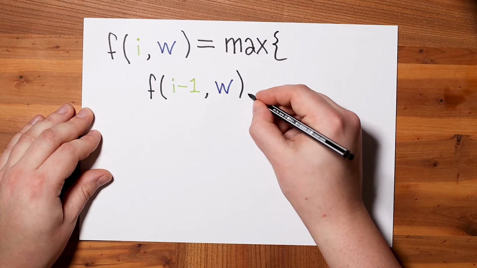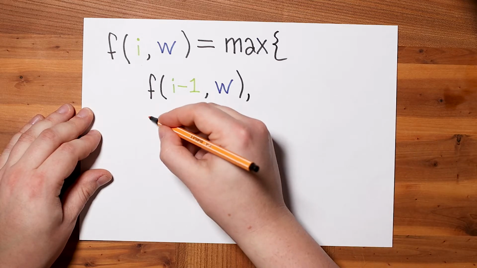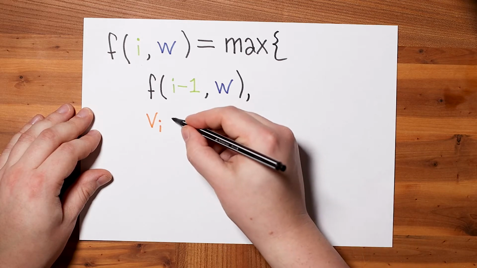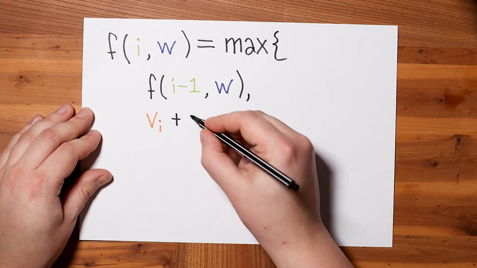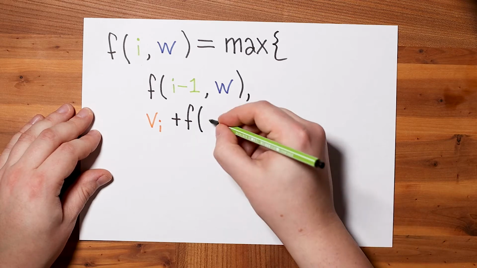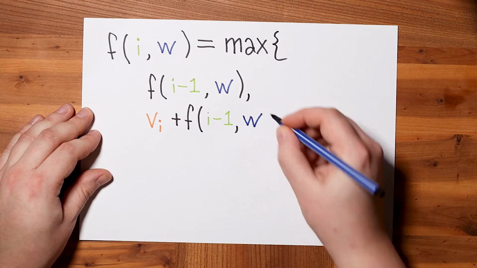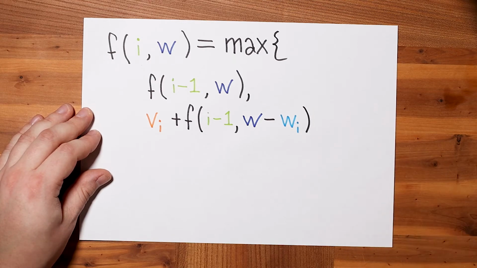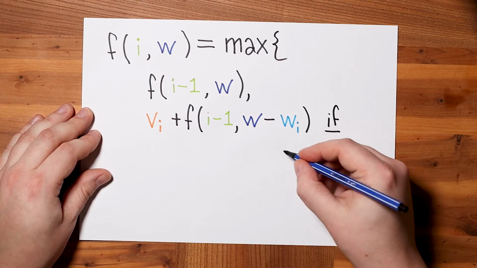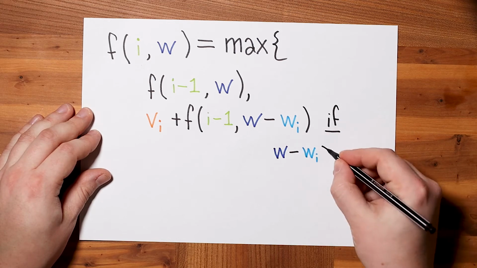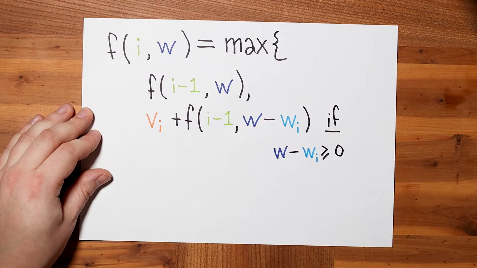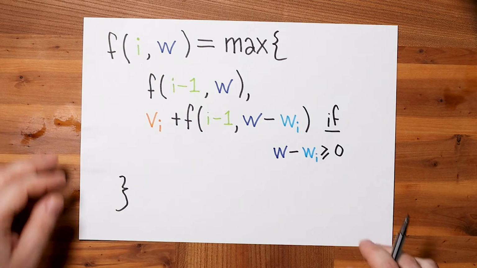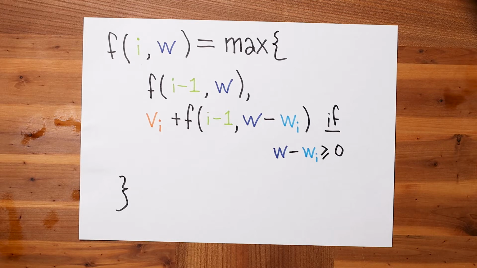Okay, so what happens if we take item i? Then we get its value. That's good. And if we have any capacity left, maybe we can even get some more value from the other items. So that's f of i minus 1 again, but the remaining capacity is only W minus w_i. And watch out, this doesn't make sense if the remaining capacity is negative. In that case, you couldn't have taken the item. We could fix this by defining what negative capacity means, but let's just say we can only do this if W minus w_i is at least 0.